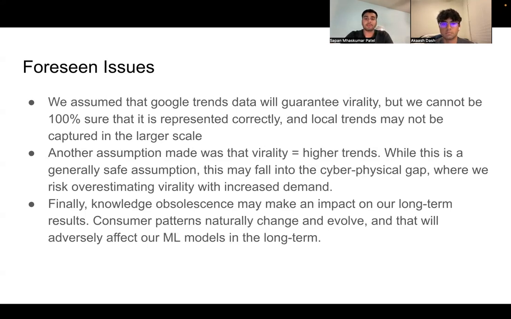Finally, knowledge obsolescence is going to have an impact on our machine learning models. In the short term, our initial machine learning models will perform well, but in the long term, they will be adversely affected as consumer patterns naturally do change and evolve as they grow.